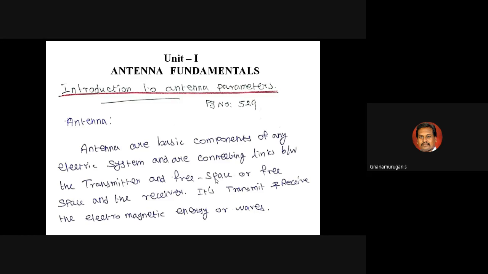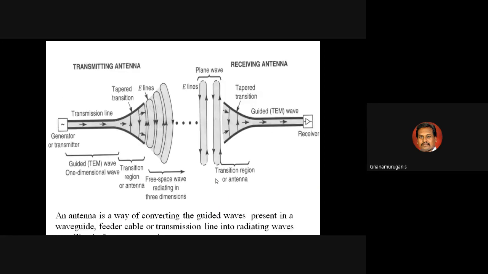Suppose you transmit the electromagnetic wave from the transmitting side. That wave is a guided wave, a TEM wave. That wave is a one-dimensional wave. This wave carries the electric field and the magnetic field into free space. That one-dimensional wave is automatically converted to a three-dimensional wave.